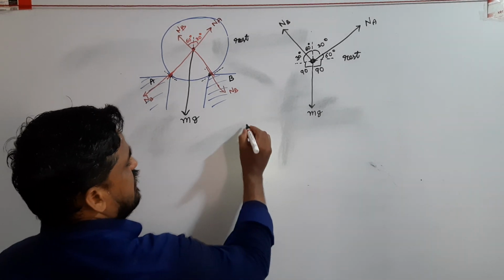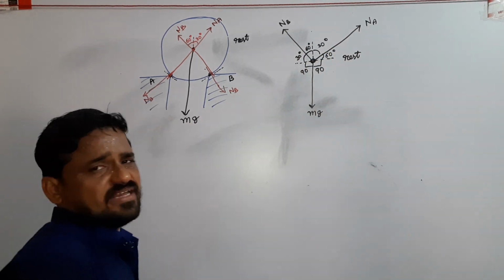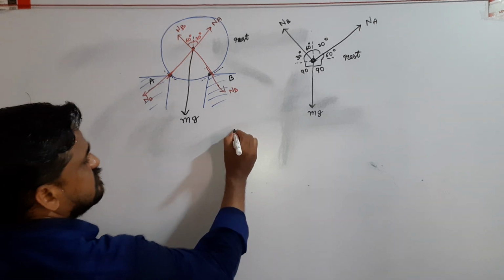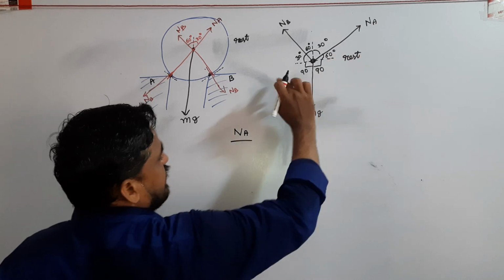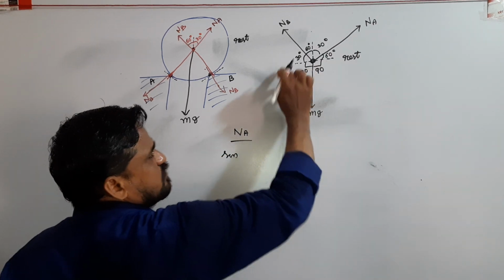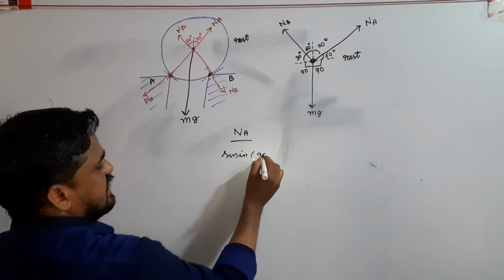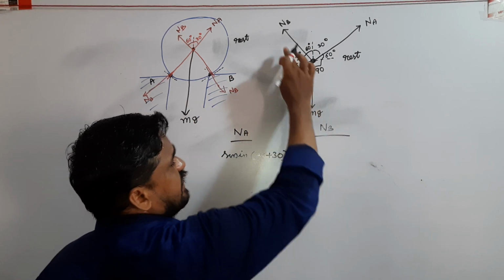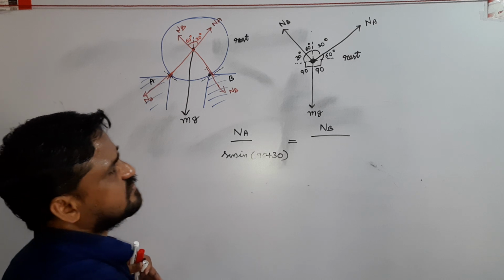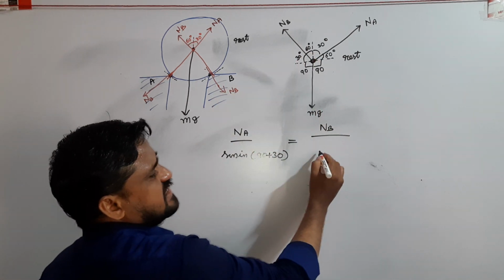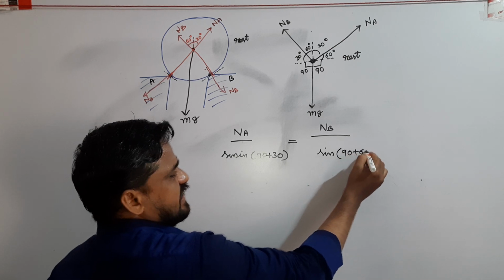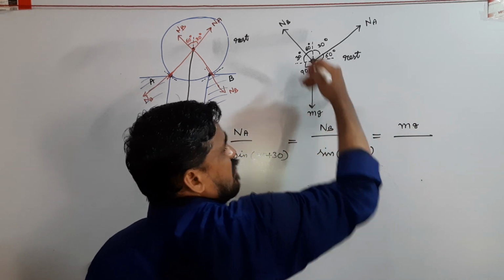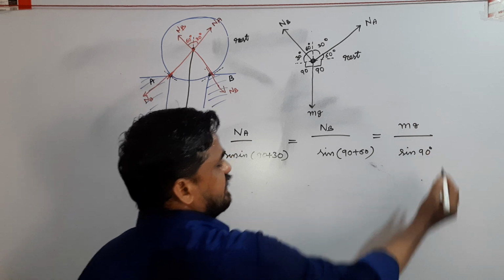We know according to Lami's theorem, if three forces are acting on a point mass, the condition for equilibrium of that particle is: magnitude of force divided by the sine of the opposite angle is constant. Sine of 90 plus 30 is equal to magnitude of force by sine of opposite angle, which is equal to sine of 90 plus 60, and sine 90.